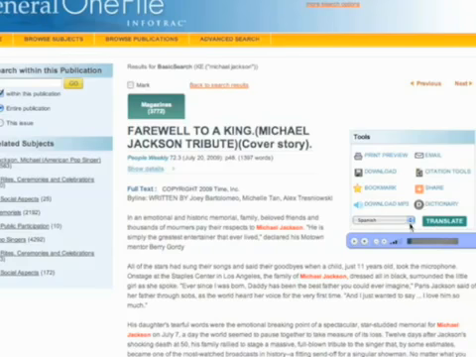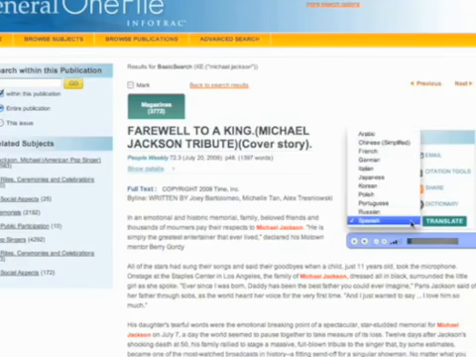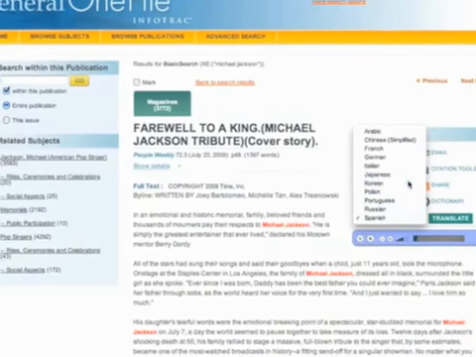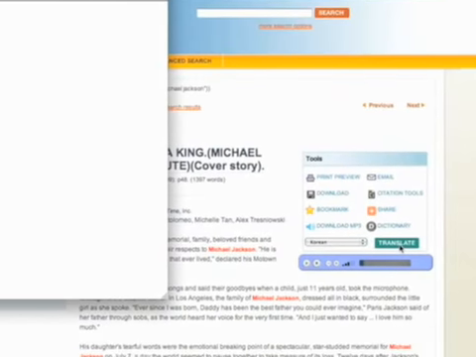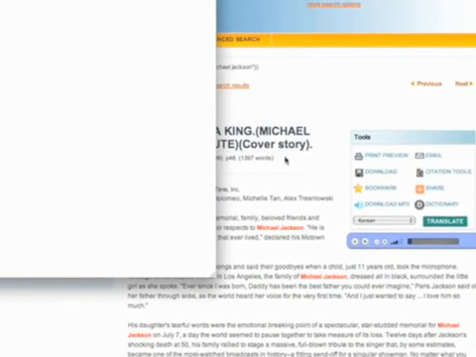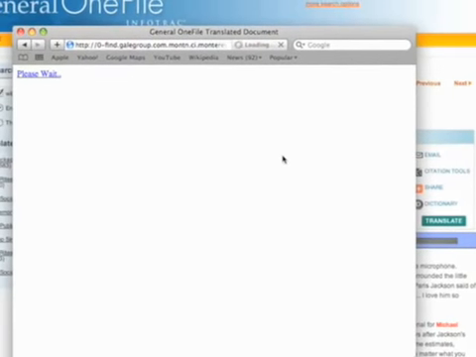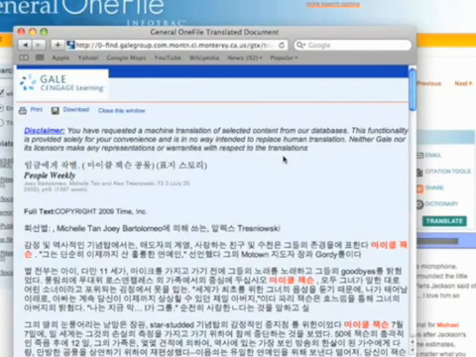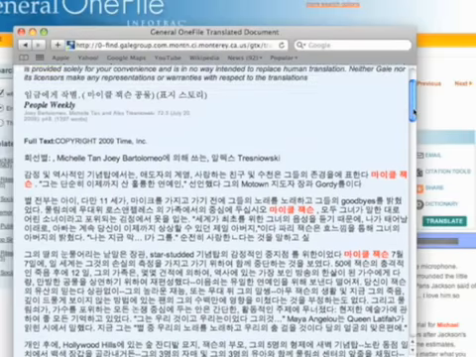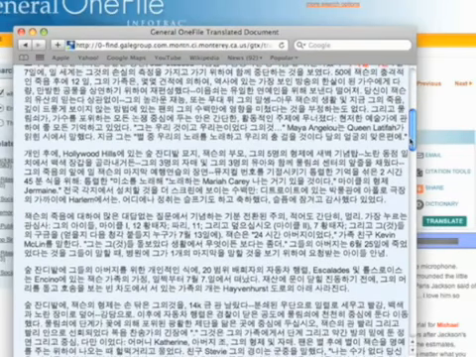And then the most important for today's lesson is you can change the language. You can have it translated for you. Now this isn't translated by a real person, so it's not going to be perfect. But you can see even in a non-English character language like Korean, if you press translate there, you're going to see up here, after you finish waiting, the whole article, using Korean characters wherever they can.